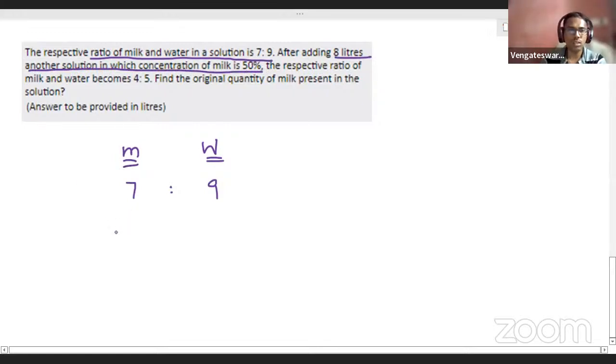So along with this, they are going to add another solution. The first solution, I'll write it as solution 1, contains milk and water in the ratio 7:9. Now they are going to add solution 2. What are they telling about solution 2? Solution 2 contains totally 8 liters, and also they gave that the concentration of milk is 50%. Now that means,